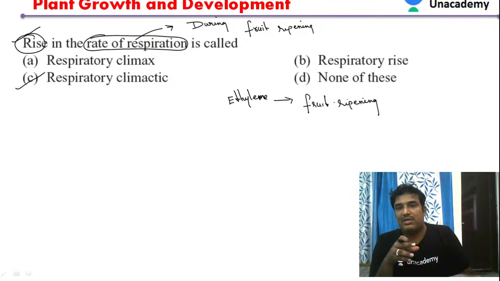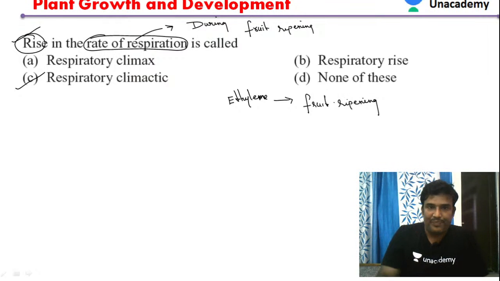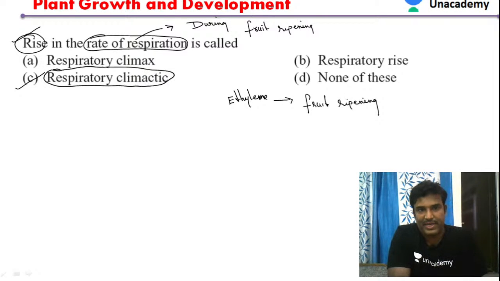How ethylene ripens the fruit is that ethylene raises the rate of respiration in fruits. Because of that, the fruit gets ripened. So that is the main function of ethylene. That rise in the rate of respiration is called the respiratory climacteric.